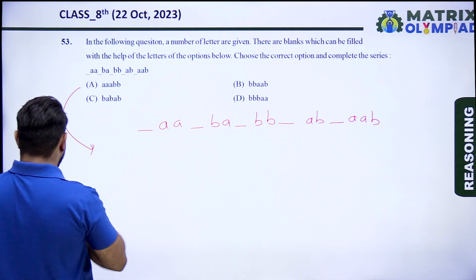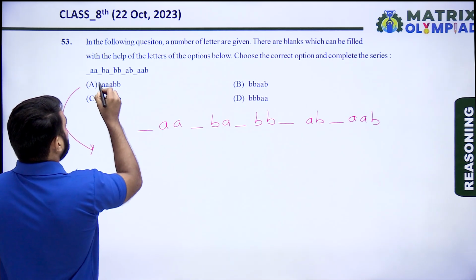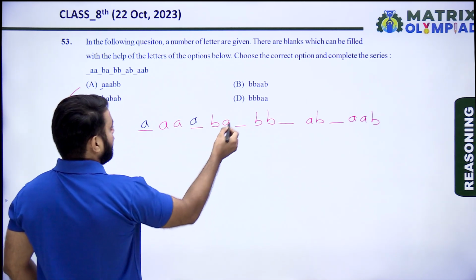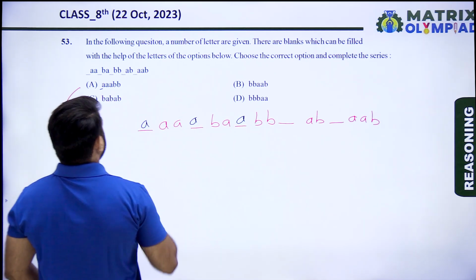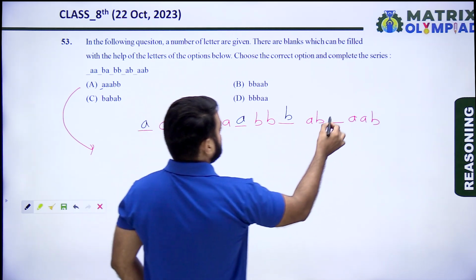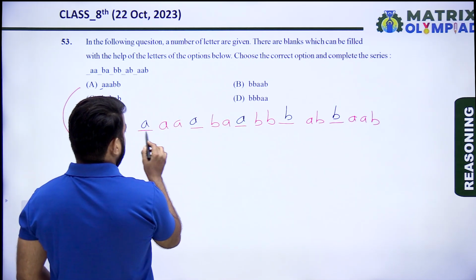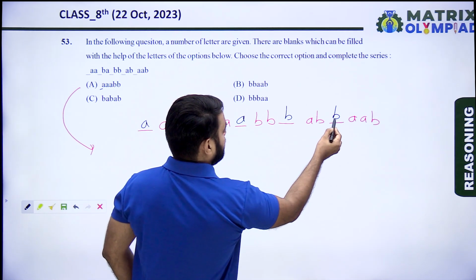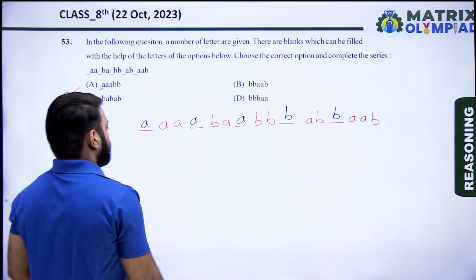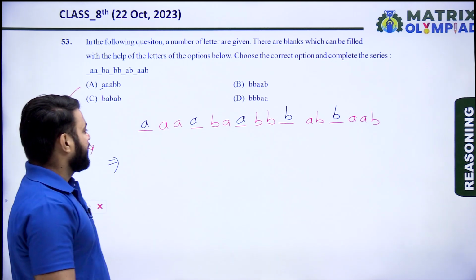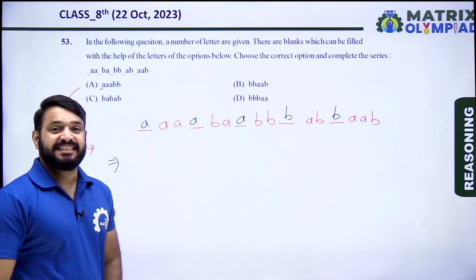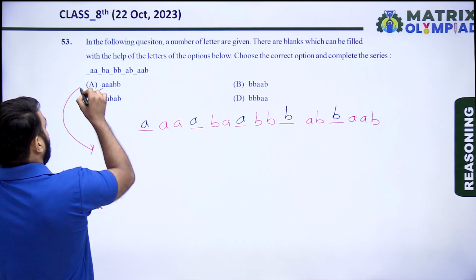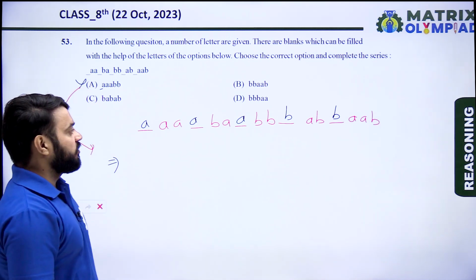According to option A, the first blank is A, the second blank is again A, again A, the fourth blank is B, and the fifth blank is B. So the series becomes A, B, A, B, B, B, A, B, B, A, B. Option A is not creating any kind of pattern, so option A is the incorrect option.